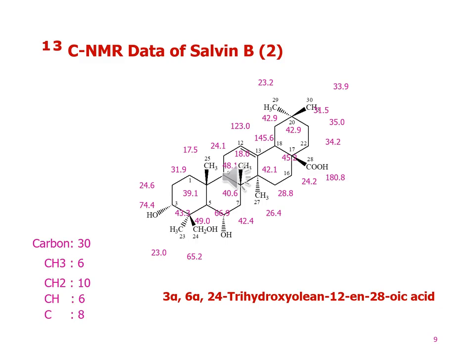There is also a signal at 180.8, which indicates the presence of a carbonyl group at carbon 17 position. Similarly, you can observe the signal value at 66.9 at carbon 6, which indicates the presence of a hydroxyl group at carbon 6 position, as well as the methoxy group observed at carbon 4 position, which is confirmed due to the presence of a carbon signal at 49.0. So on this basis, the name of this molecule is 3 alpha, 6 alpha, 24 trihydroxyolean-12-ene-28-oic acid.